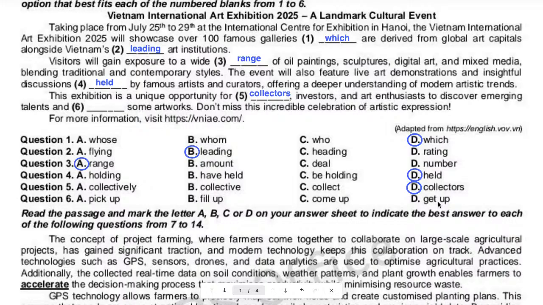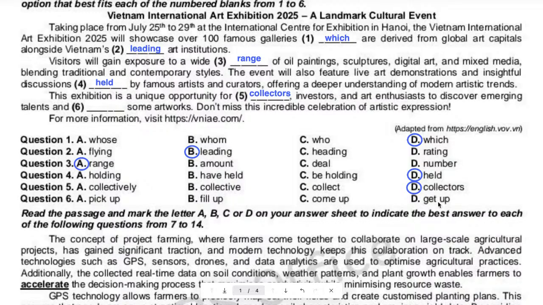So we are unlucky, right? We know we need a verb and we need the base form of the verb, but all of them are the base form of the verb. So this is the question about vocabulary. So you need to understand the meanings of all of them so you can get the right answers, right?